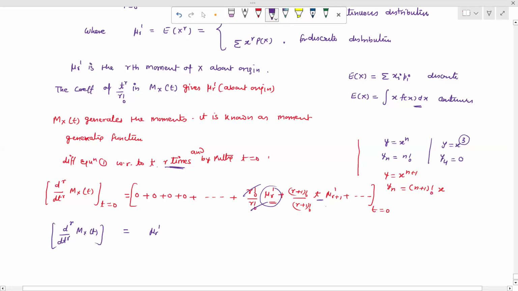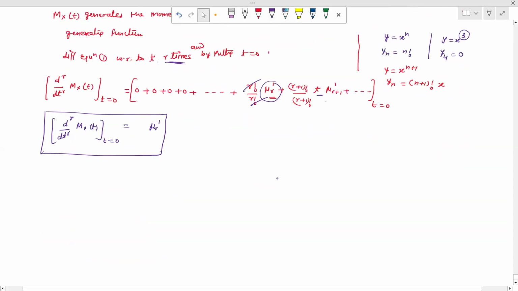So this is our moment generating function. So we remember this formula which generates the moments. अब इसकी help से we can calculate mu 1 dash, mu 2 dash, mu 3 dash. So we put r equal to 1, 2, 3, 4, so calculating first moment, second moment, third moment, and so on. Okay, so you can calculate the moments.